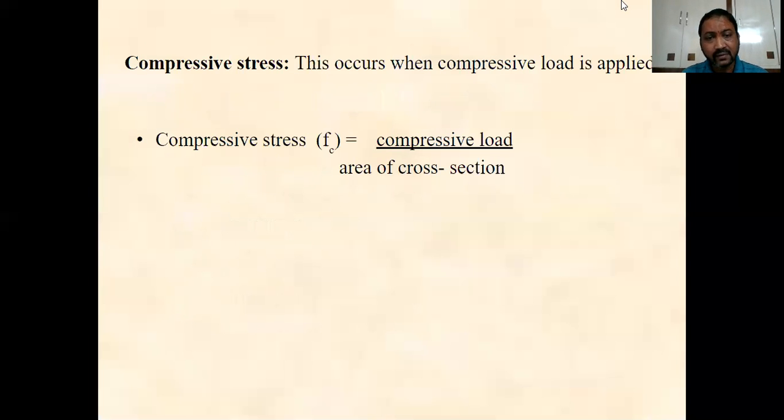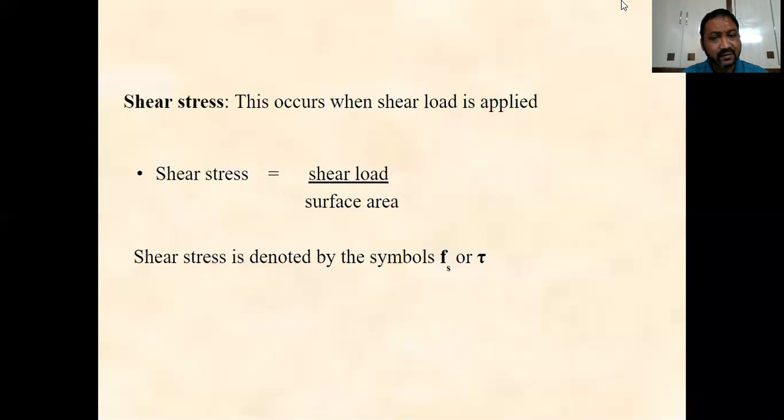The compressive stress is also equal to compressive load by cross-section area, and shear stress is equal to the shear load by shear area. Here it is very important to note that in case of tensile stress and compressive stress, we should take the cross-section area into consideration, but in case of shear stress, the area in shear, that is, the surface area, should be taken into consideration.